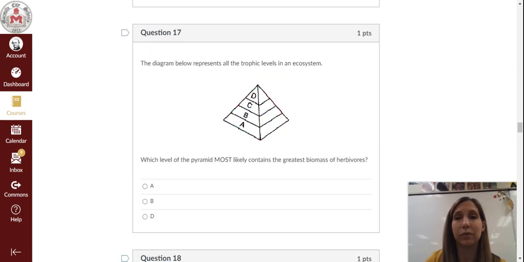Question 17. The diagram below represents all the trophic levels in an ecosystem. Which level of the pyramid most likely contains the greatest biomass of herbivores? Is it A, which is answer option A, B, which is B, or answer option C, which is actually D? Kind of weird. But A goes with A, B goes with B, C goes with D. Okay.